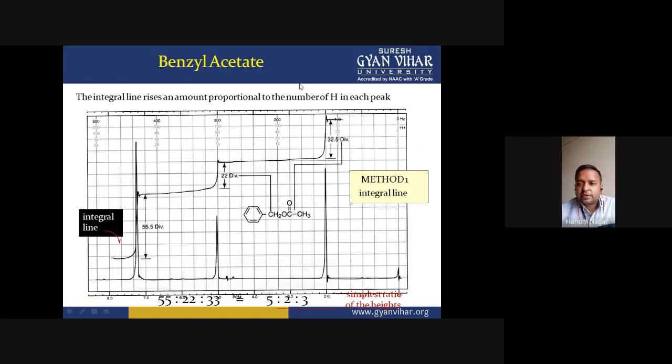For example, suppose this is A type, this is B type, and this is C type of protons. A type protons are 3, B type protons are 2, and C type protons are 5. So accordingly, their peak area is also in the ratio 3 to 2 to 5. That is very important.